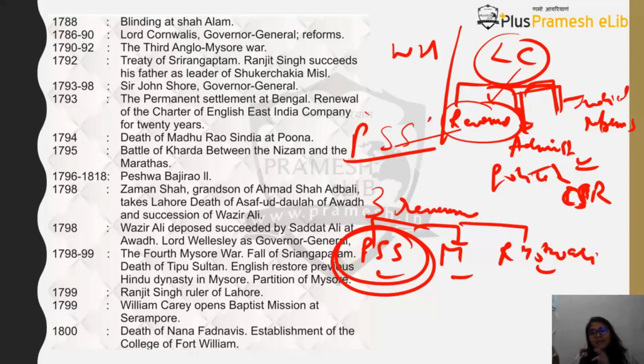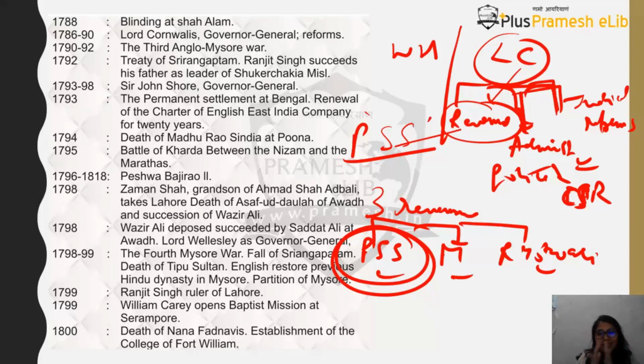Then came the civil services reforms, wherein he realized that civil servants are very important to control the administration. He said that civil servants should not be corrupt, they should be very honest. This is what we should also become, very honest civil servants. He realized giving them enough salary was an important point, so that they do not involve themselves in corruption. So he started recruiting civil services through a meritorious system. He started recruiting honest officers and increased the salary so that they do not indulge in corruption.